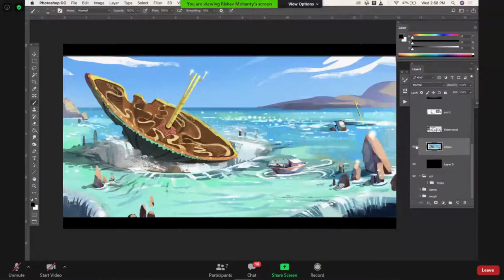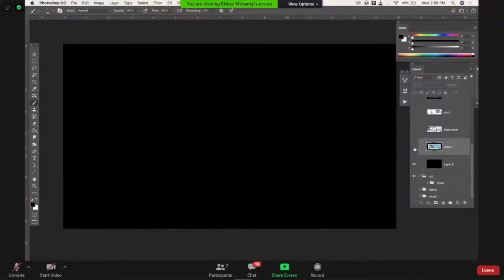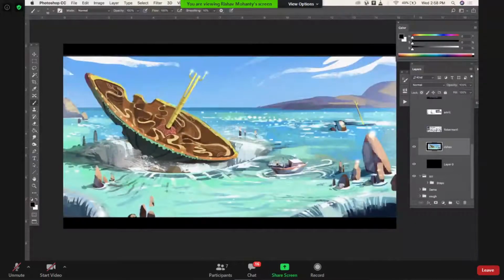Okay, now I would jump in. Wait a minute. Let's explain what environment design is. Okay, all right. Yeah, go ahead. So what I did here is something called an environment design. It doesn't necessarily have to speak about the mood, the part of the story, or what's happening to the character. This is something that we generally call an establishing shot in a film, where we see a particular environment, where we start.